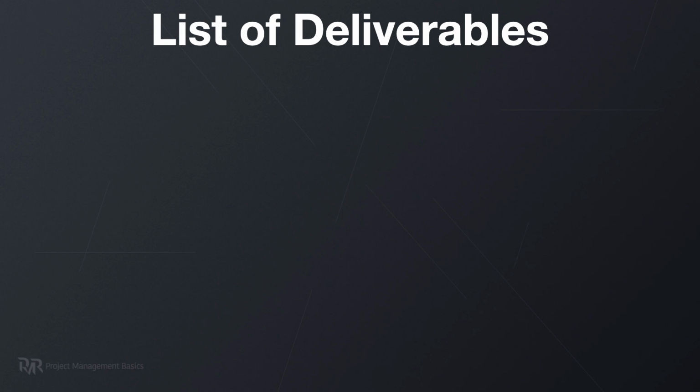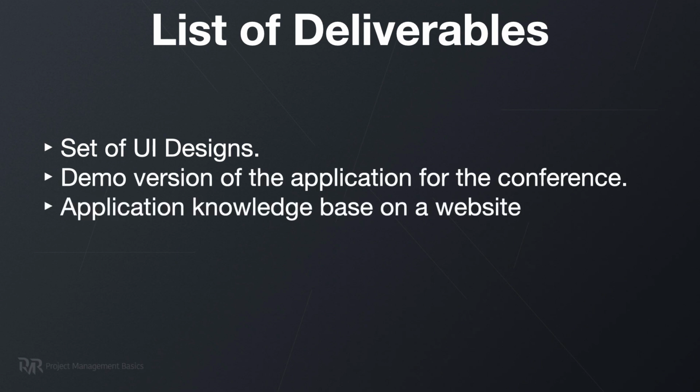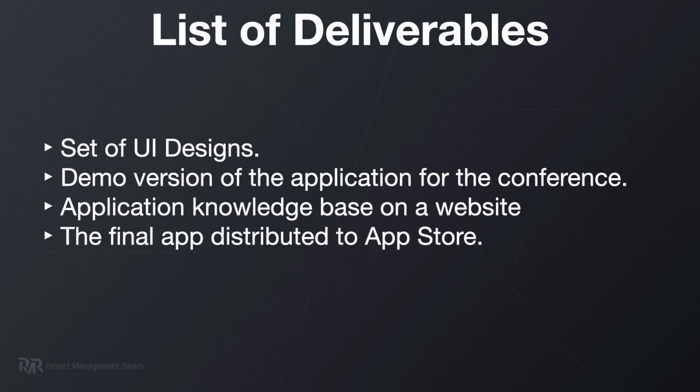So here's the list of our deliverables for this example project. UI designs, demo version of the application for the conference, app knowledge base on a website, the final app distributed to App Store, feature timeline. So you see how we discovered lots of hidden scope just by talking through customers' expectations. You need to capture all of it into a project chart.